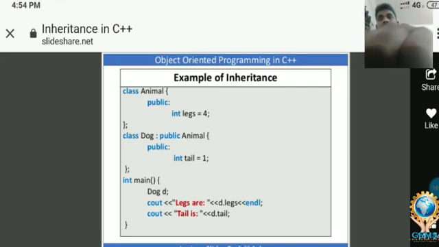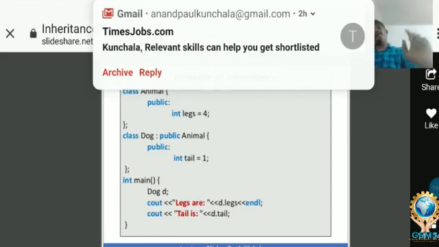Now look here, what is the output? We will get the output 4 legs and 1 tail, even though we are not declaring the legs in the child class, because of inheritance.